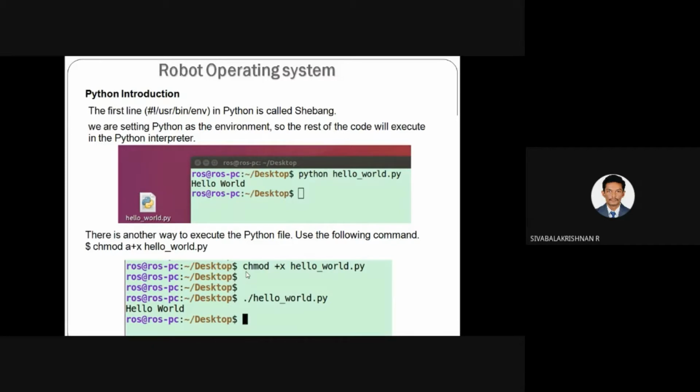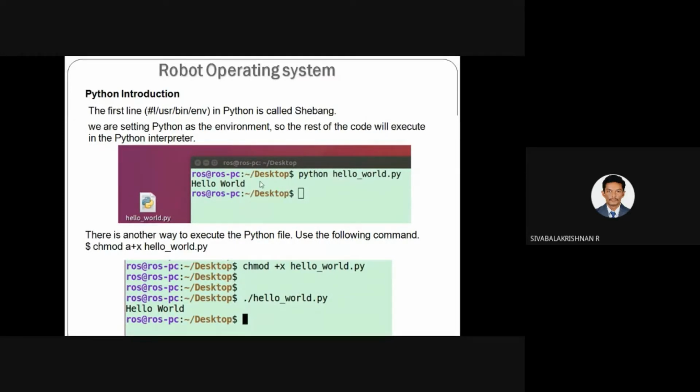Here I have created a set of code under the file name hello_world.py. This is the file name of my Python file. If you want to execute hello_world.py, you have to specify python hello_world.py. Directly it will execute the commands mentioned in the Python file. Inside the Python file there will be a set of commands, and it will execute when we use this command. So with python hello_world.py, we will get the result in the next line.